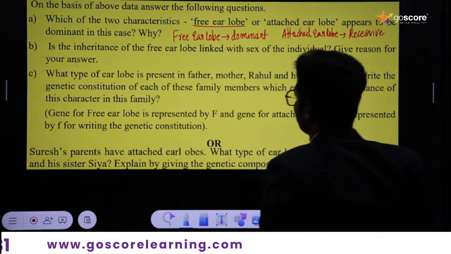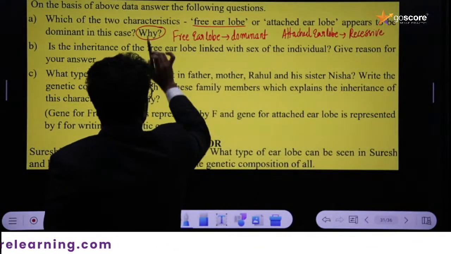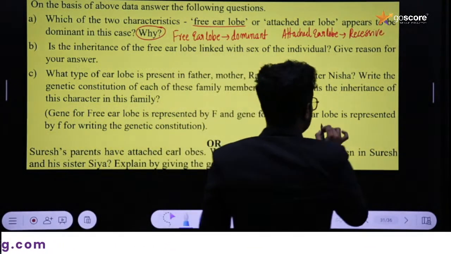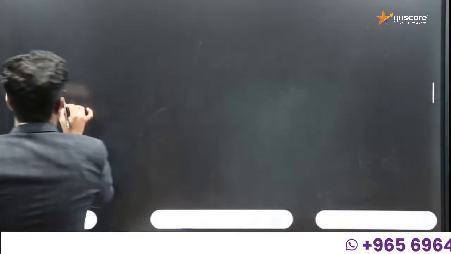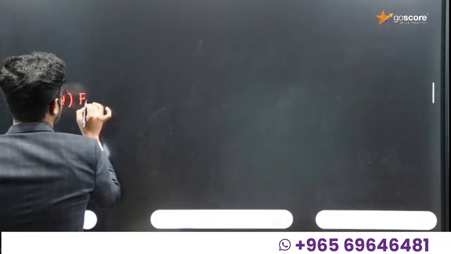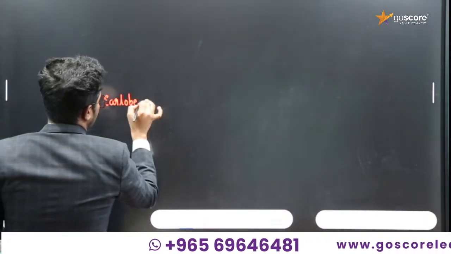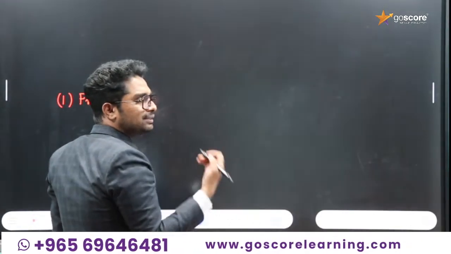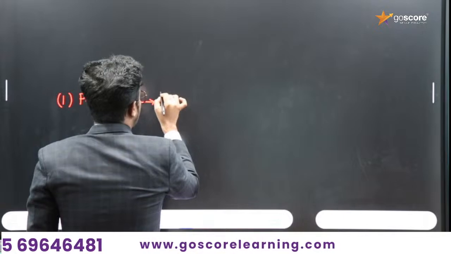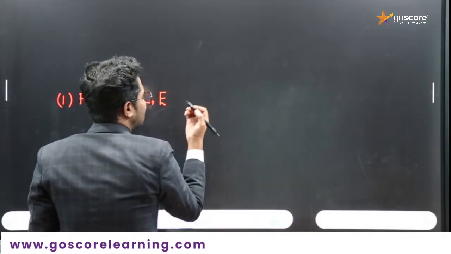I already taught you this. And why? In the case of free ear lobe, only one allele is needed to express the dominant feature. Assume capital E for the dominant and small e for the recessive.